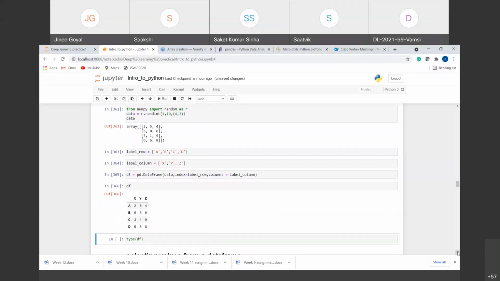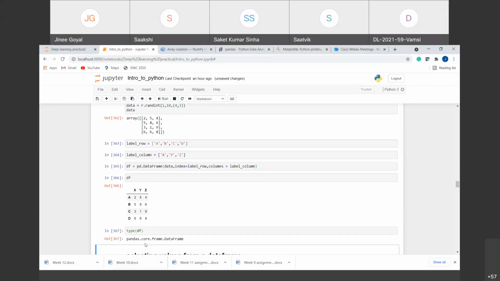you can see that a data frame is created here. It looks like an Excel sheet, right? So we can do any functions that we can do on an Excel sheet, plus the added functions also. So a data frame works like data in an Excel sheet, right? In this way, we can add any number of values to it, like n-dimensional arrays we can have here in the data frame. If we check the type of this, you can see it is from the pandas library, of the type DataFrame.